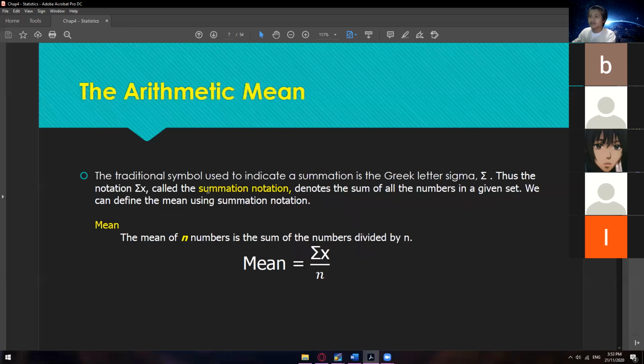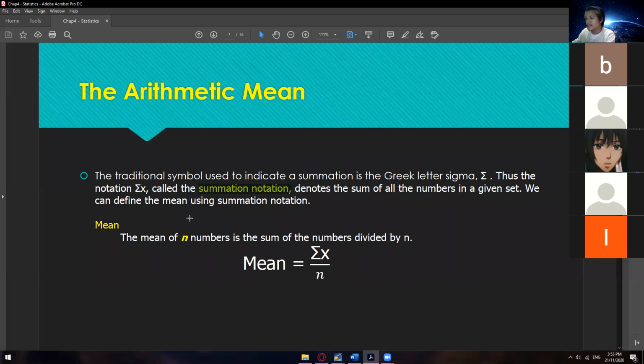Mean, average. Next one is the more technical way of explaining arithmetic mean. It says here, the traditional symbol used to indicate a summation is the Greek letter sigma. The one that I keep on saying, summation, is this symbol. Thus, the notation summation x is called the summation notation. It denotes the sum of all the numbers in a given set.